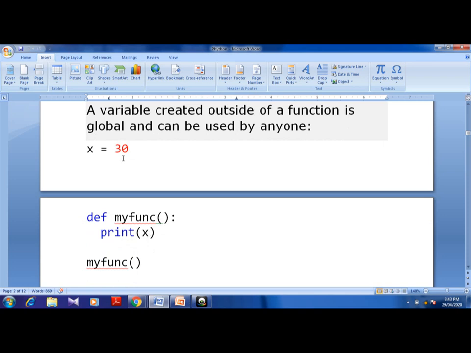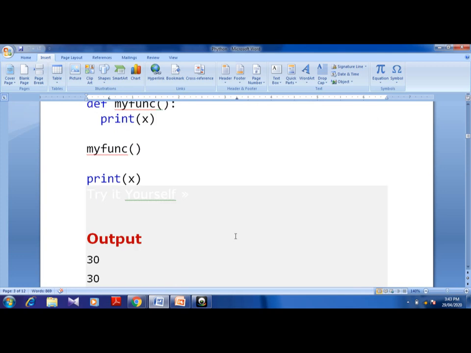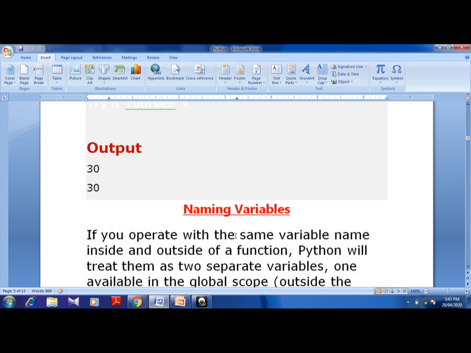If it had been local, created inside the function, then the local variable would have been used. But here I am creating a global one. Global is something you declare in the main program itself, so it is going to give the value of x here also. Now again I create my function, and inside it I will get the value, which is 30 itself.